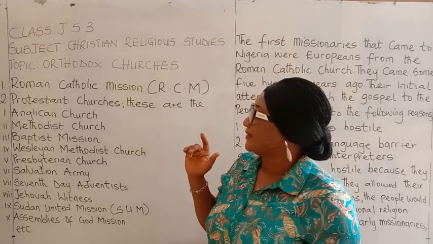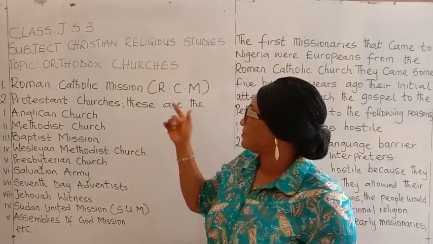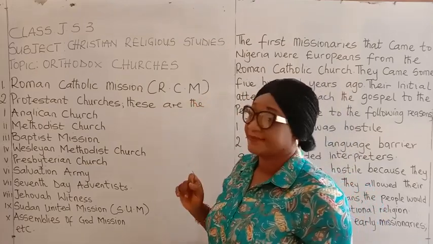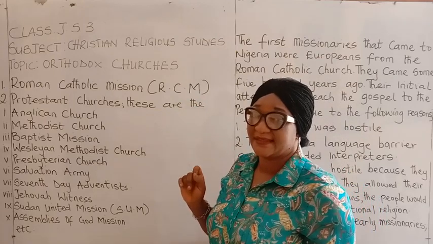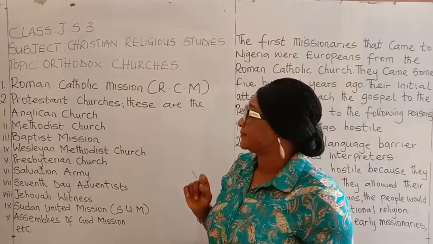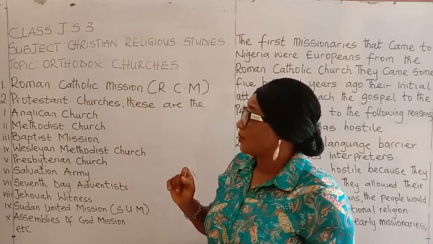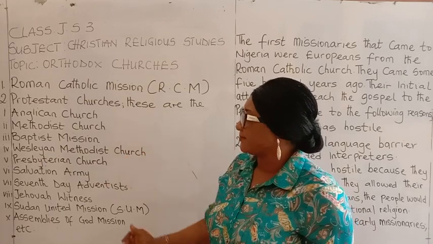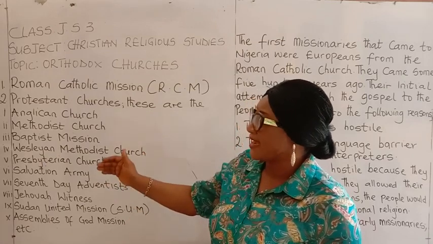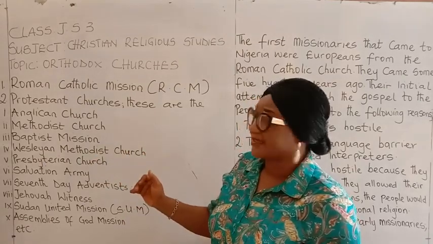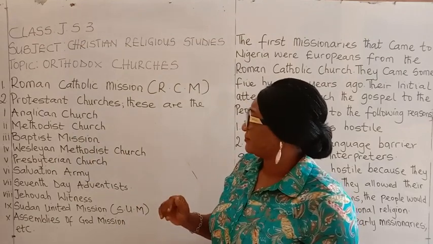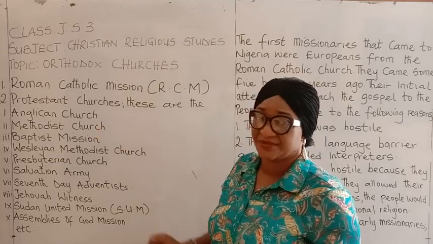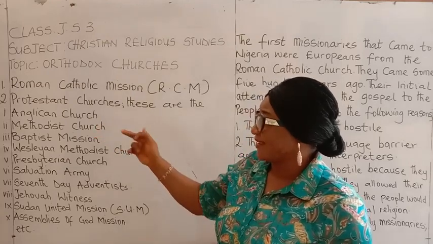The first one there is Roman Catholic Mission. In brackets, you have RCM. It is just one and the same everywhere. We have just one. And then the second one there is Protestant churches. We have a list of them using the Roman numeral. We're going to take them one at a time. 1, we have the Anglican Church, which is I.